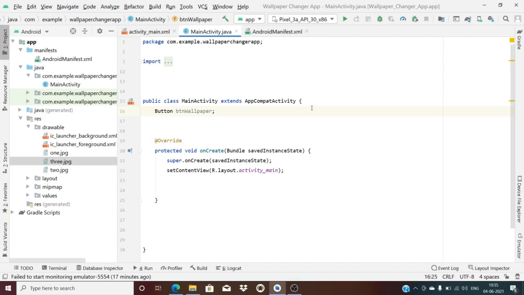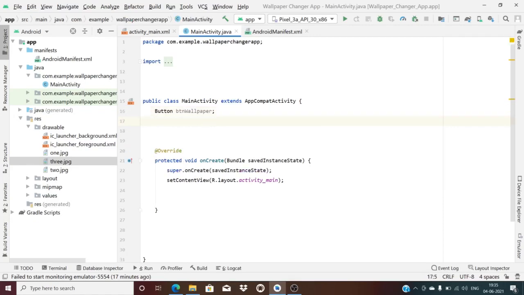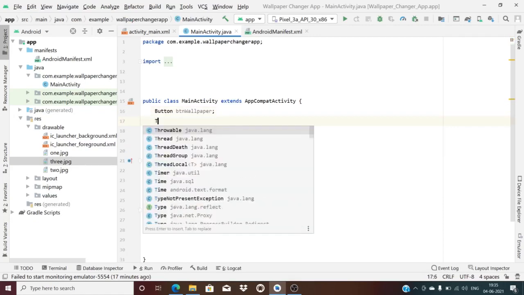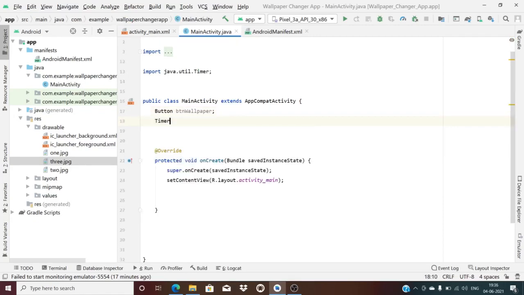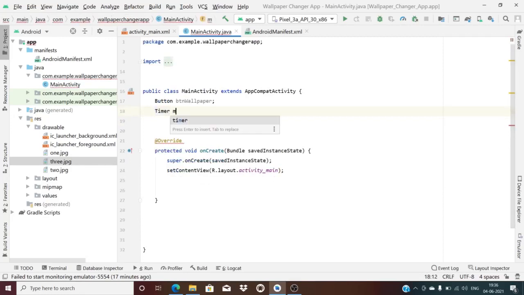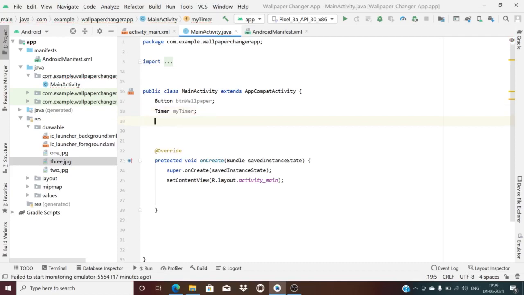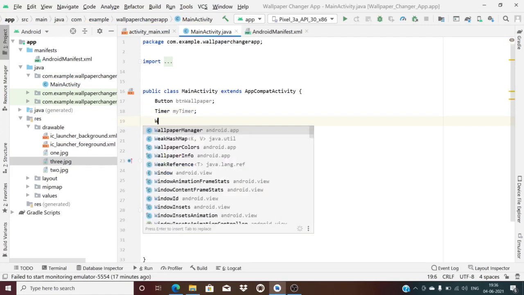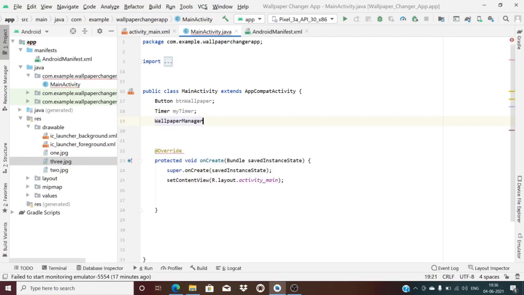First is the timer. That's why I will just take a timer here, and name it my timer. Then I want a wallpaper manager, and call it my WPM.